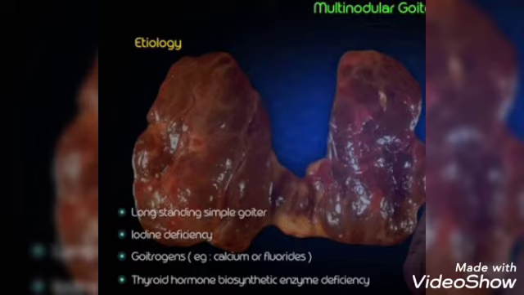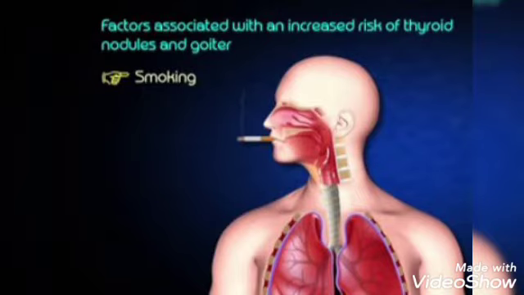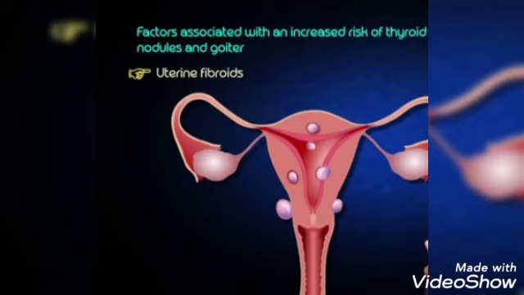There is a markedly increased level of TSH, and T3 and T4 are comparatively normal, and these conditions can be treated by giving tablet thyroxine. Iodine deficiency goiter is due to insufficient intake of iodine and can be treated by iodized salt. Another reason could be smoking and consuming alcohol, and the presence of uterine fibroids. Goitrogens such as cabbage and sulfonamide medications cause goiter by preventing oxidation of iodide to iodine.